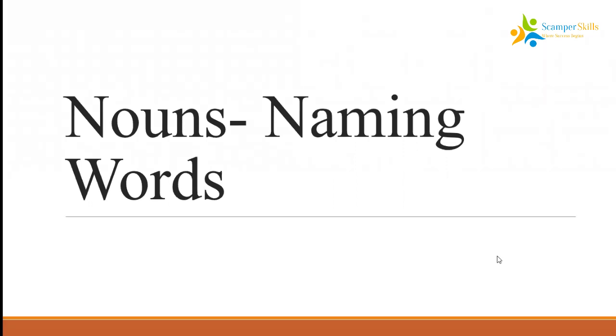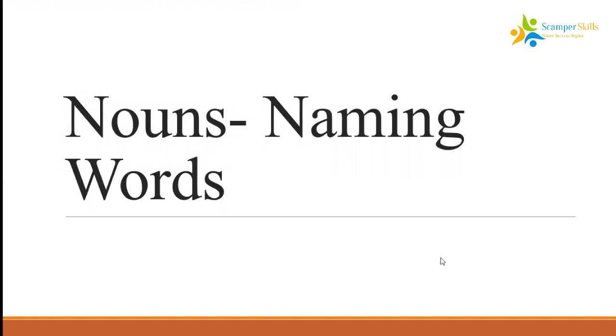Why they are called naming words is because they speak about the names of everything in this world, in this universe. It can be people, it can be places, it can be animals, it can be fruits, vegetables, colors, buildings, mountains, oceans, anything. They all have a name and they all come under the naming words. That is why they are called nouns. So the definition of a noun is that it is a naming word.